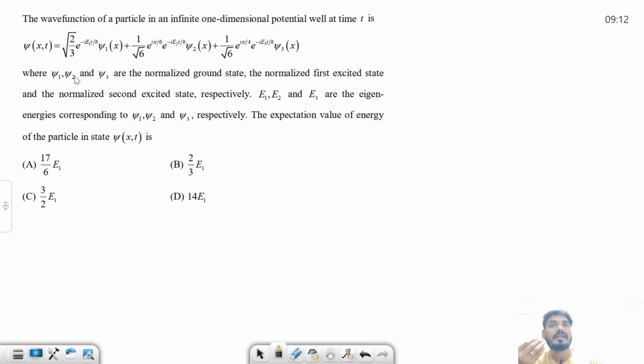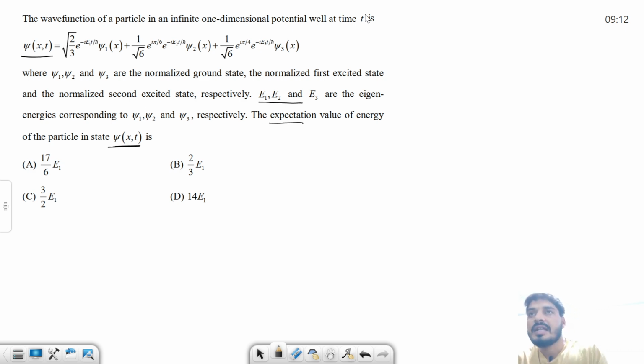So the first question is that a wave function of a particle in an infinite one-dimensional potential is given to us. This is the wave function at any time t, where psi1, psi2, psi3 are the normalized ground state, first excited state and second excited state, and their corresponding eigenvalues are also given to us. Then we have to find out the expectation value of energy on this random state. So how to find out this thing?